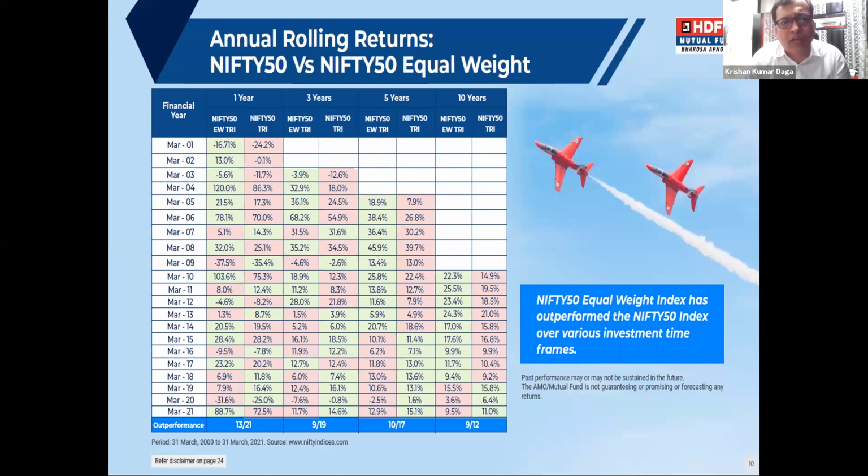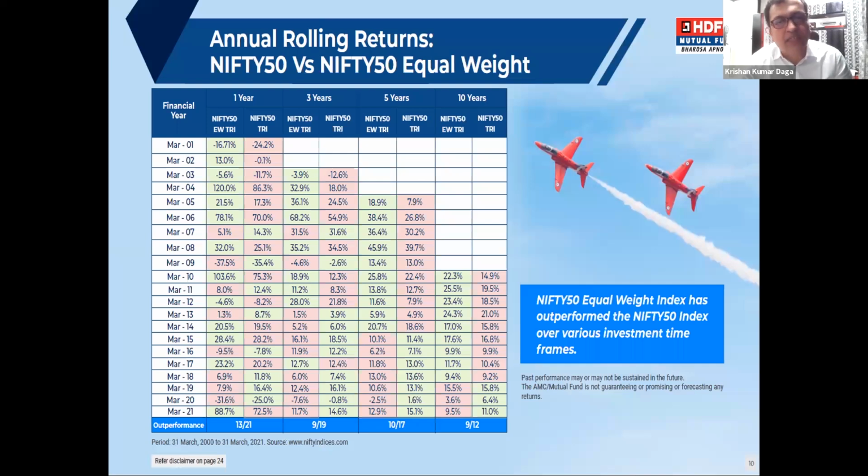Let's say, for example, you are investing for 1 year, 3 years, 5 years, or 10 years. Now let's take an example of 1 year. There are 13 incidents when your Nifty 50 equal weight is outperforming the Nifty 50 out of your 21 years of history. So even if somebody is investing for 3 years rolling, then too, 9 out of 19 times it is doing better.